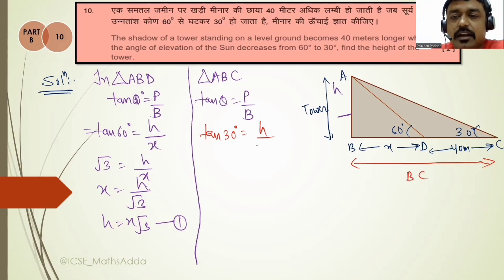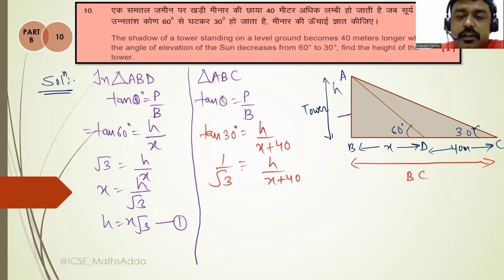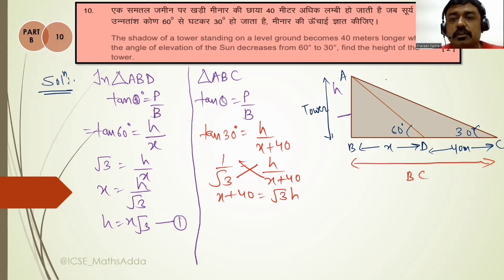Okay, so we can write like that. What you will write: x plus 40. Is it clear? Tan 30 is 1 by root 3, is equal to h upon x plus 40. You will cross multiply this. What you will get: x plus 40 is equal to root 3 h. Okay. So now in the question, find the value for h. So you have to replace where x, you can place h.